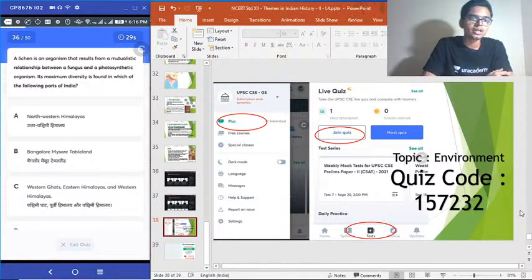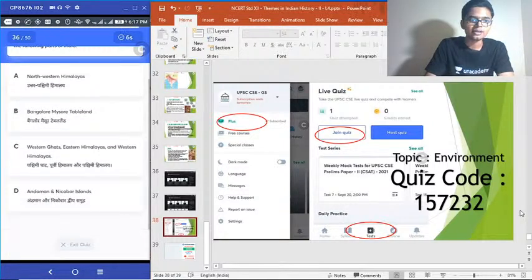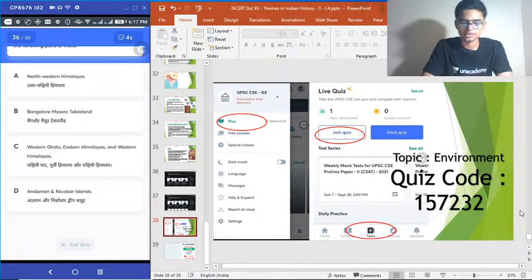36th question. A lichen is an organism that results from a mutualistic relationship between a fungus and a photosynthetic organism. Its maximum diversity is found in which of the following parts of India? A. Northwestern Himalayas. B. Bangalore, Mysore tableland. C. Western Ghats, Eastern Himalayas and Western Himalayas. and D. Andaman and Nicobar Islands.